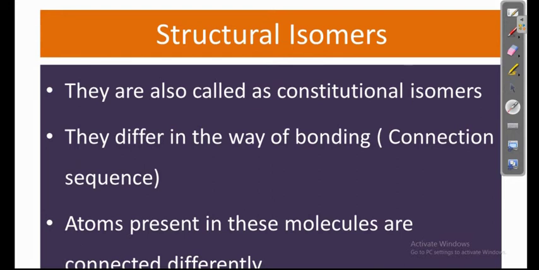The structural isomers are also called constitutional isomers. They differ in the way of bonding, that means the connection pattern or connection sequence. Atoms present in these molecules are connected differently.